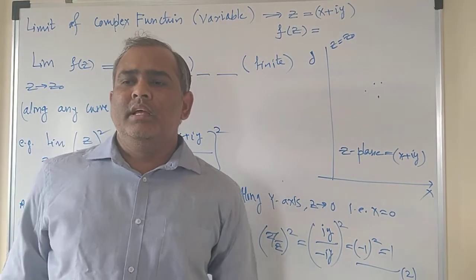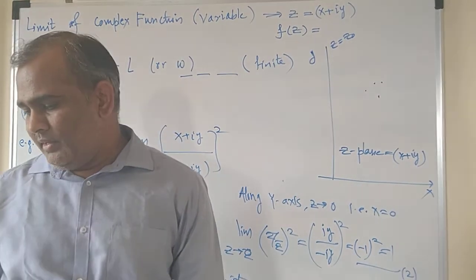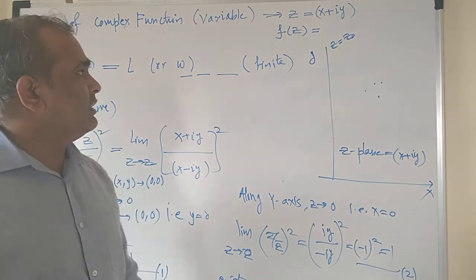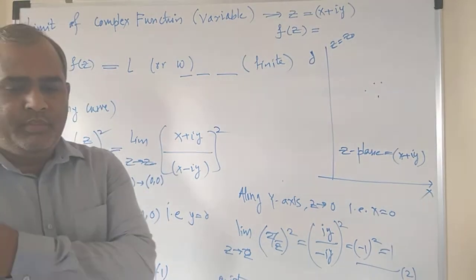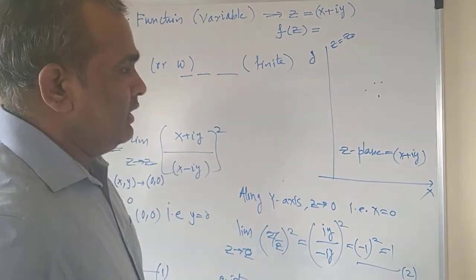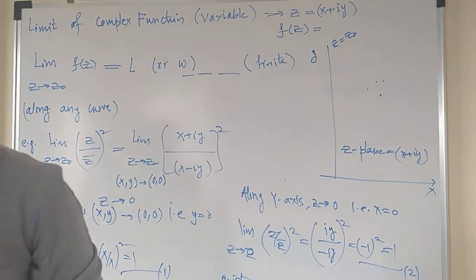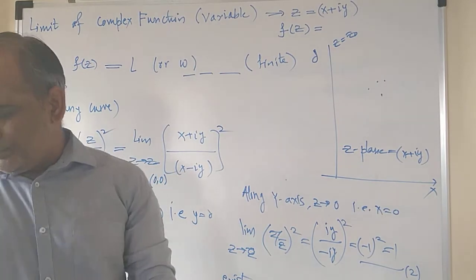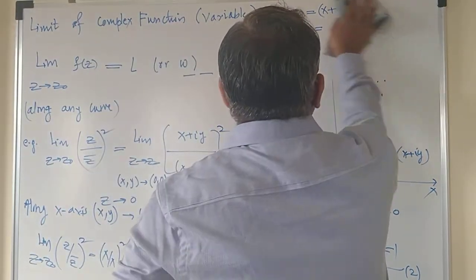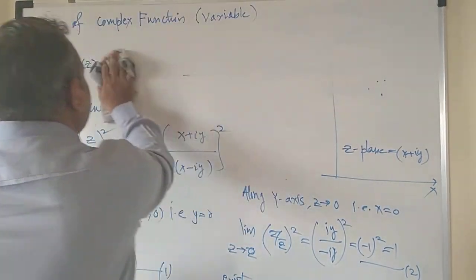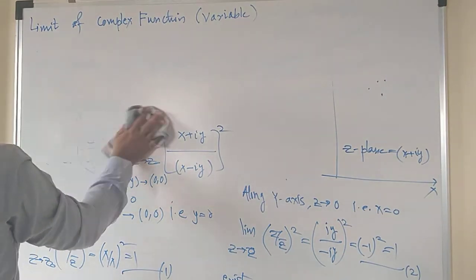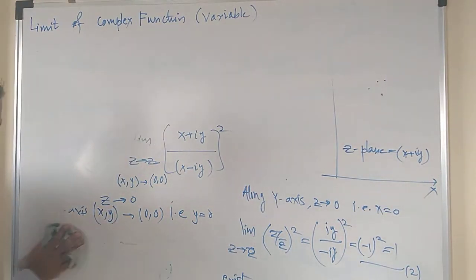So this is called the limit of the complex functions, which is very simple. Now let us go ahead to the next topic, that is continuity of the complex function. And to understand the continuity of the complex function, we have to again consider the real function.